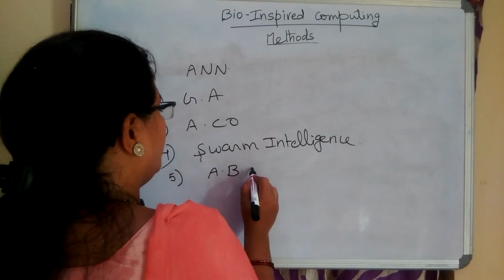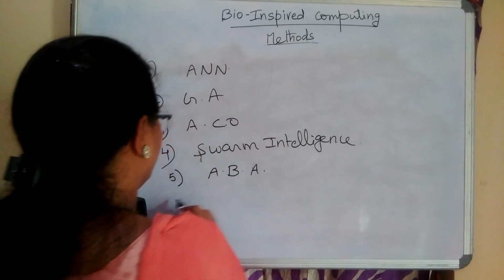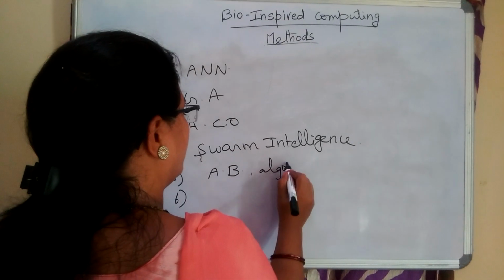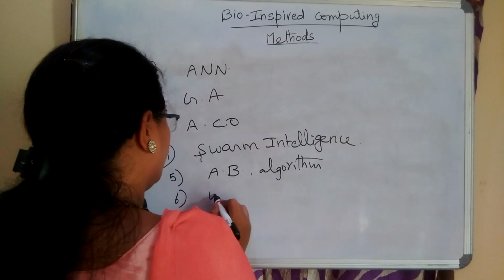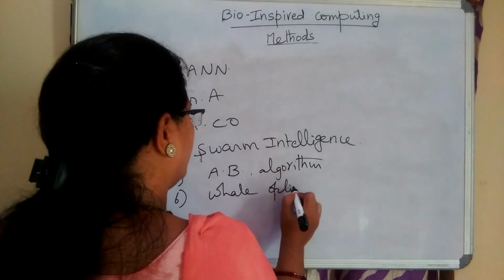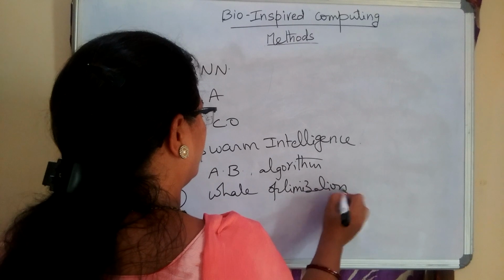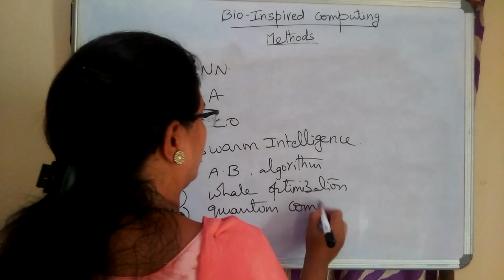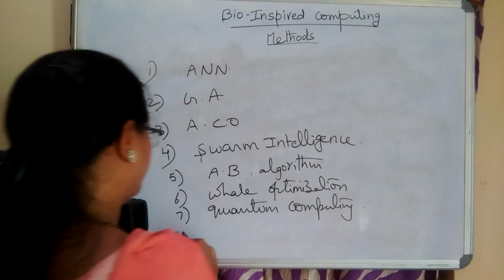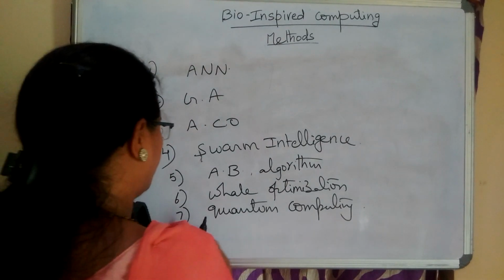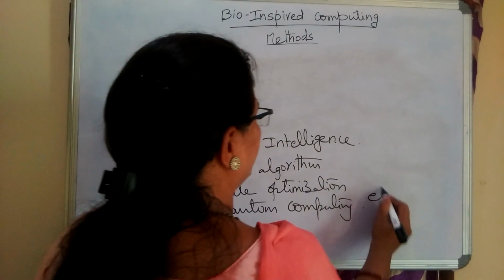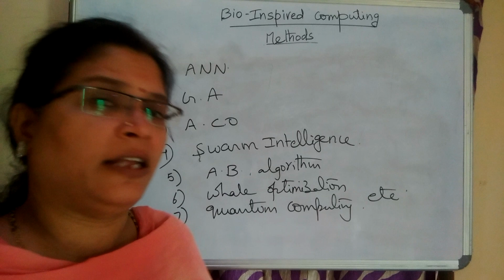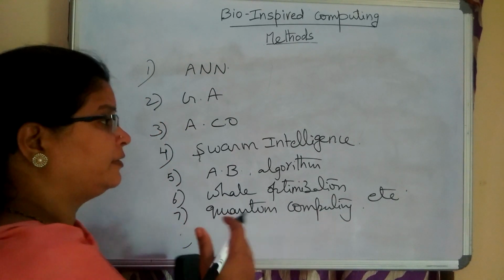Then the artificial buffalo algorithm, and the sixth one is the whale optimization algorithm, quantum computing, etc. These are the methods that exist in common between bio-inspired computing techniques and artificial intelligence, and some of these methods also exist in machine learning.